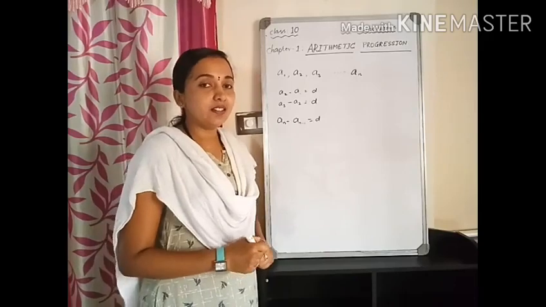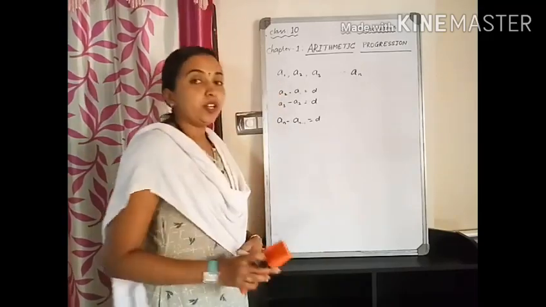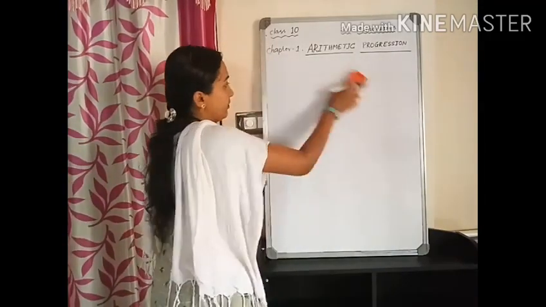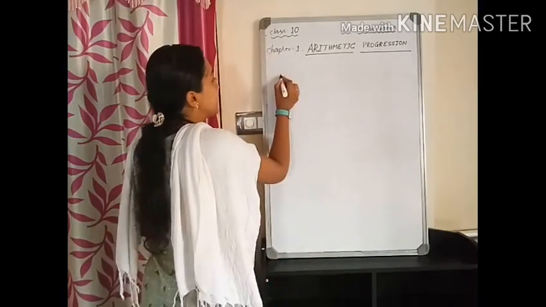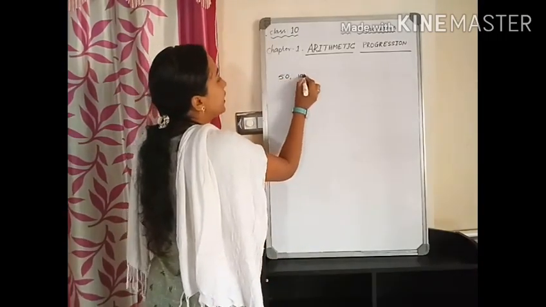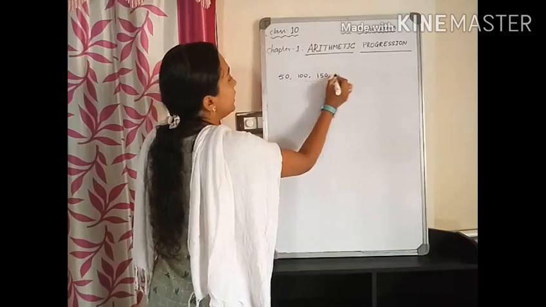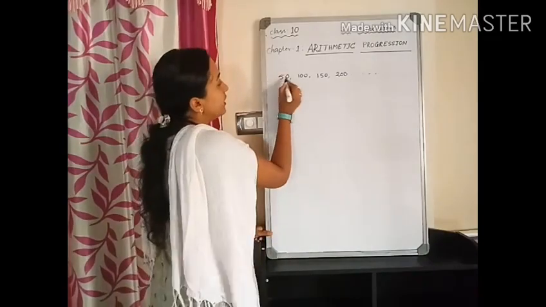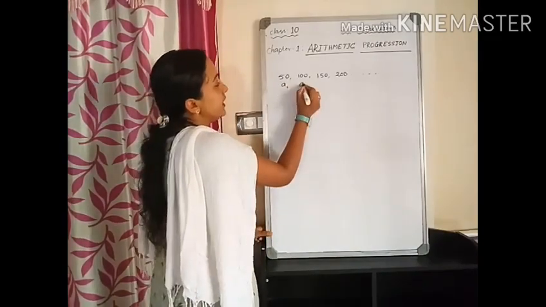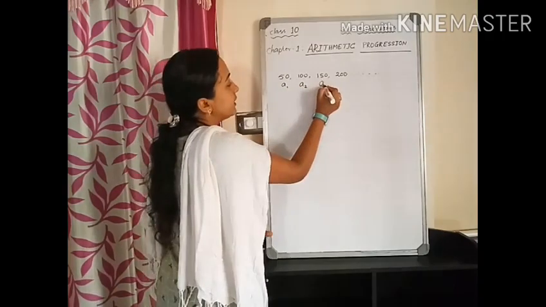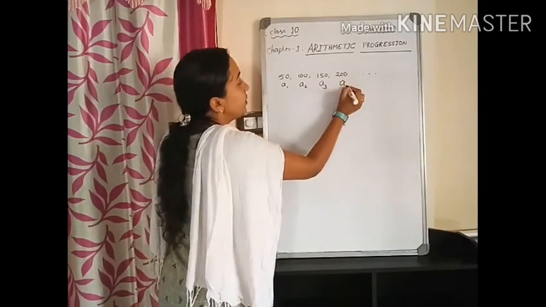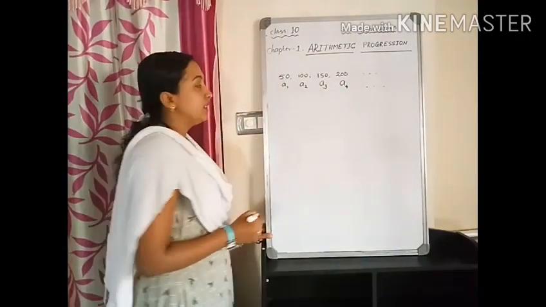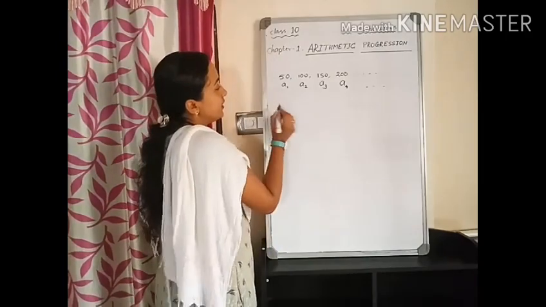Now let us consider an example to know more about this general form of an AP. So let us consider a sequence 50, 100, 150, 200, etc. So here the first term is 50, second term is 100, third term is 150, fourth term is 200 and so on. Right? So let us take the general form.